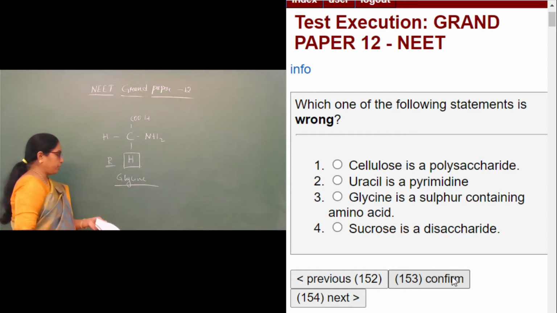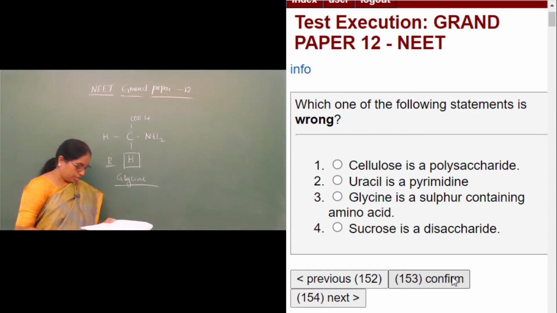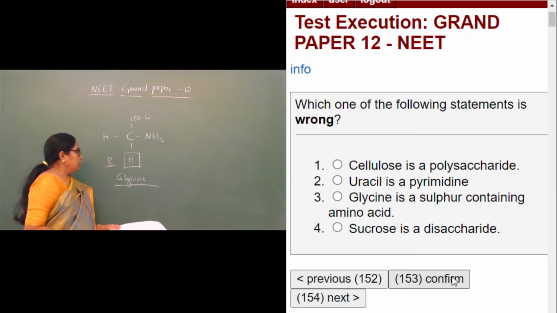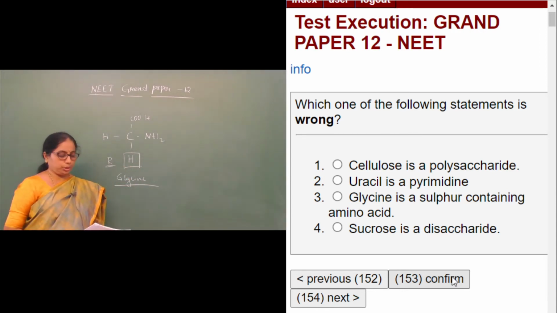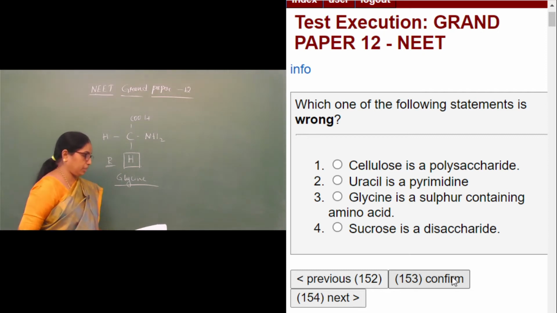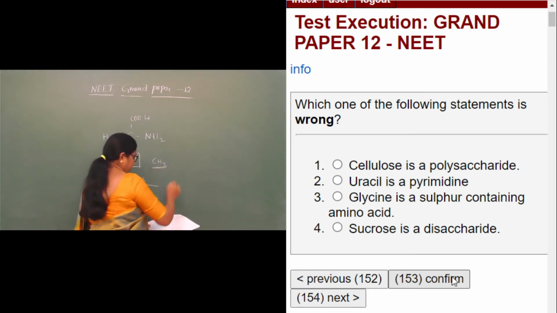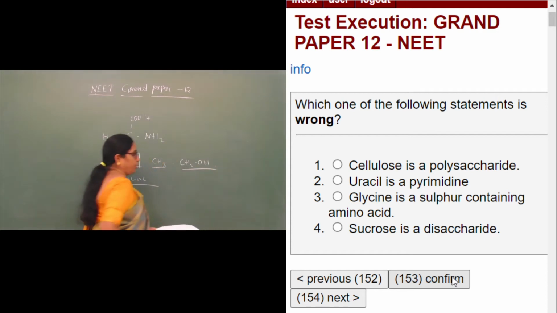For different amino acids, we have varying R. The R goes on varying, and here the variable part consists of one hydrogen, which is called glycine. If it is replaced by CH3, you call it alanine, and if it is replaced by CH2OH, you call it serine.